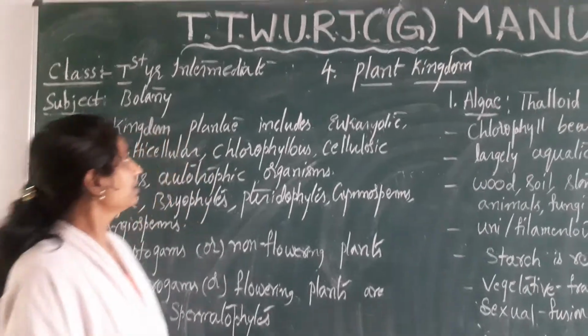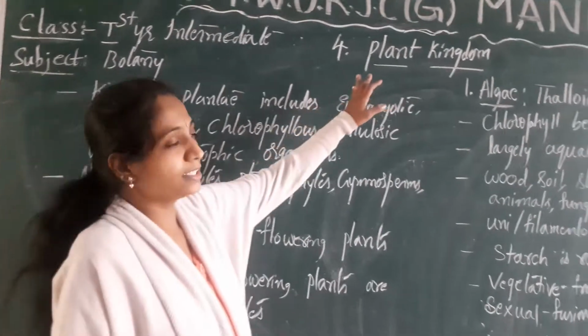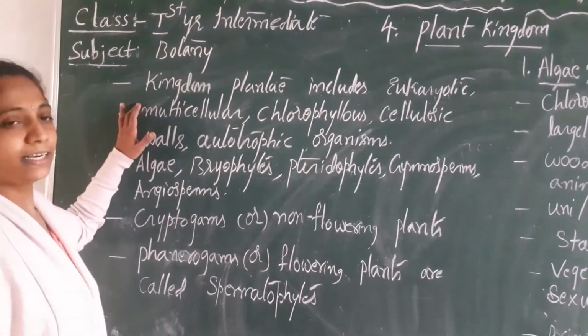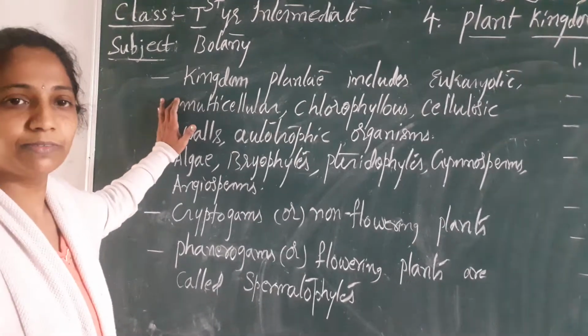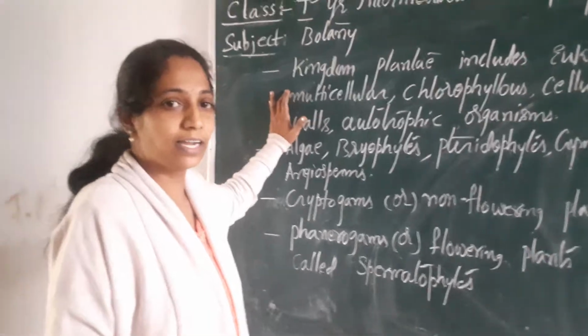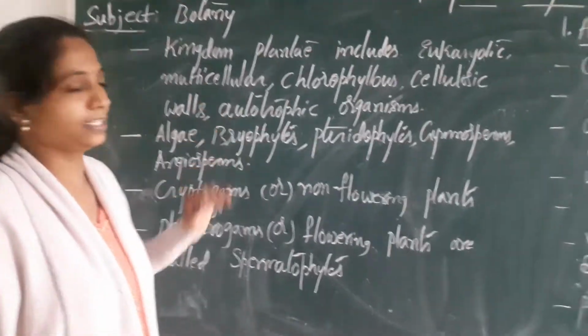Good morning students. Let us study the first year intermediate botany topic, plant kingdom. So this is the fourth chapter. So see here, the plant kingdom already under different kingdoms we have seen, animal kingdom, plant kingdom, Monera, Protista, fungi. Let us study today specifically about the plant kingdom.